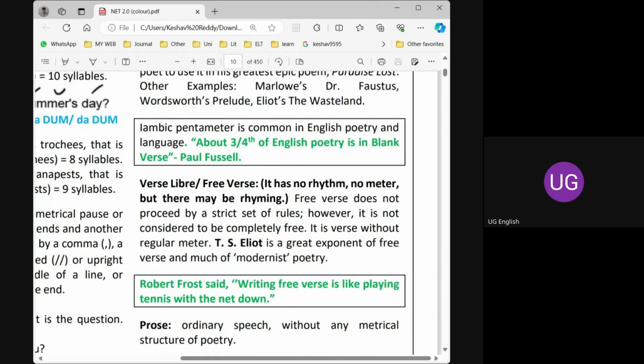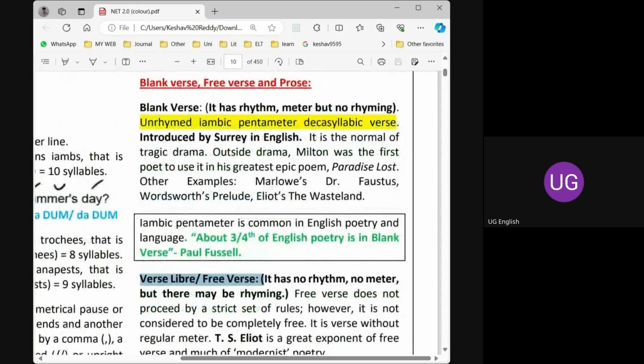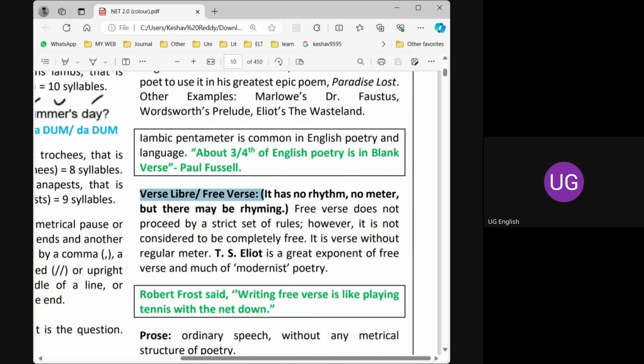Then we will go to free verse. We have understood what blank verse is. Then what is free verse? Free verse has no rhythm, no meter, and sometimes no rhyming, though there may be a chance of rhyming. It's like general speech, but in a poetic way.